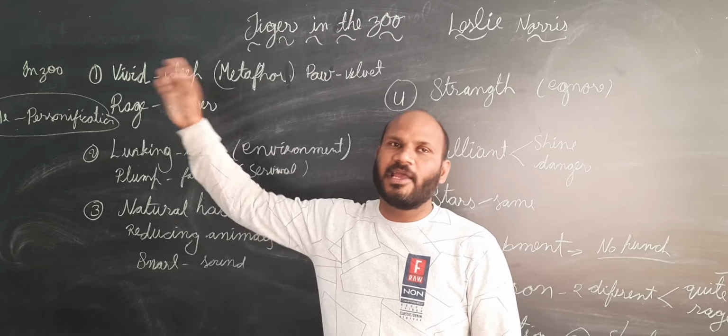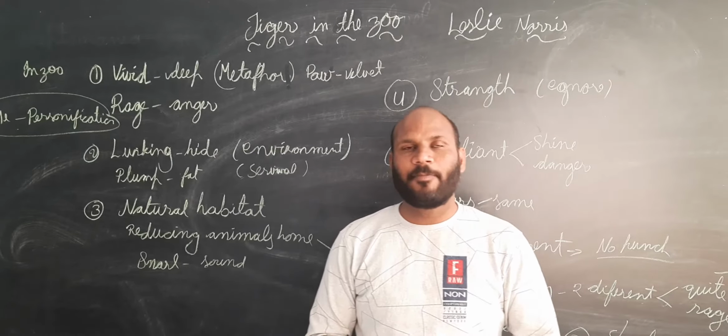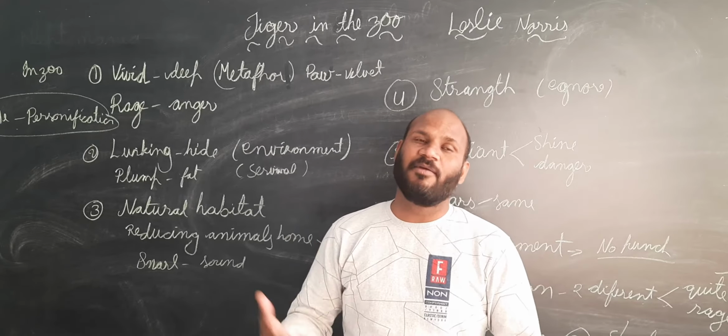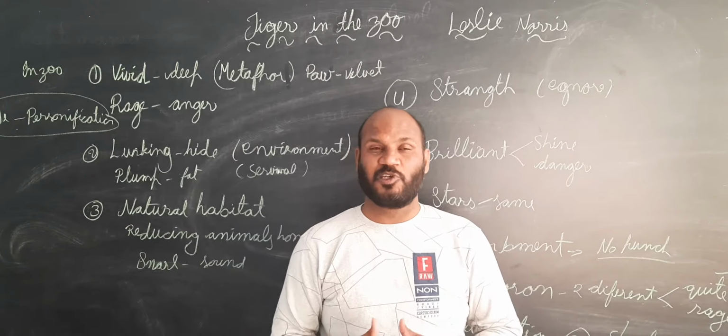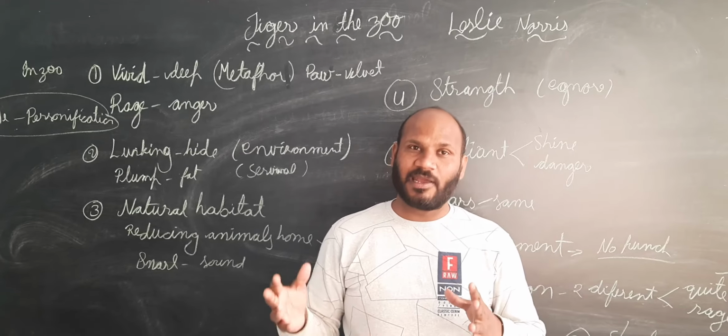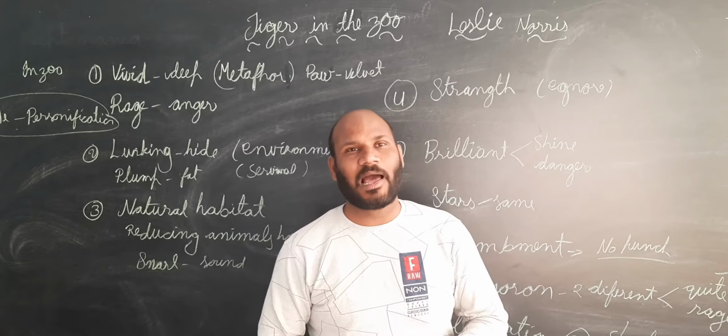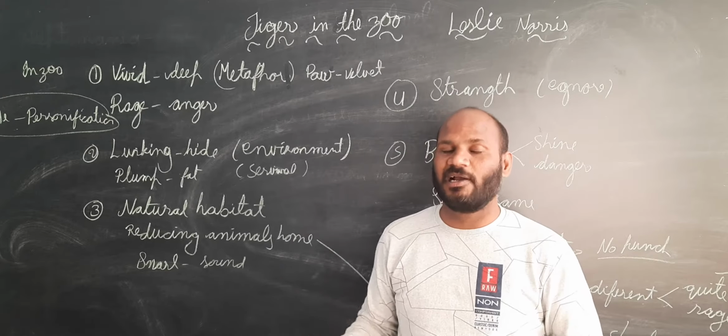In the first stanza, the poet is telling us about the behavior of a tiger. We know that the tiger is very ferocious and dangerous when it is in its original habitat, which is the jungle.